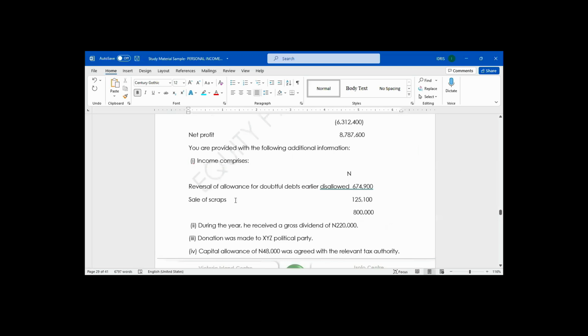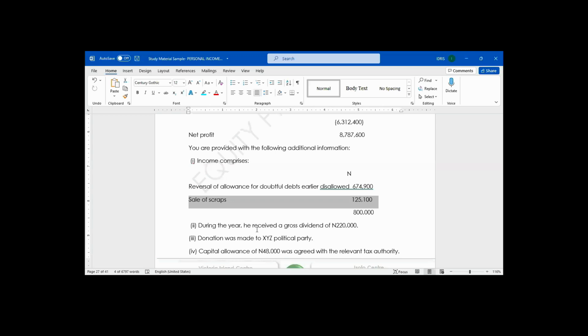Now, the second income that makes it 800,000 is called sales of scrap. Sales of scrap, income coming from sales of scrap, is it taxable or non-taxable? Non-taxable. Why is it non-taxable? Scrap is an asset. And we are told profit on disposal of this asset is non-taxable.